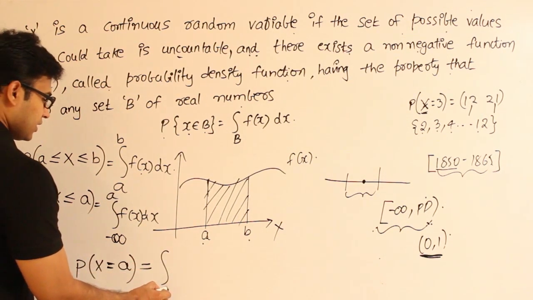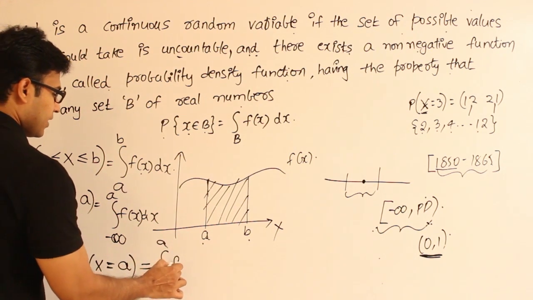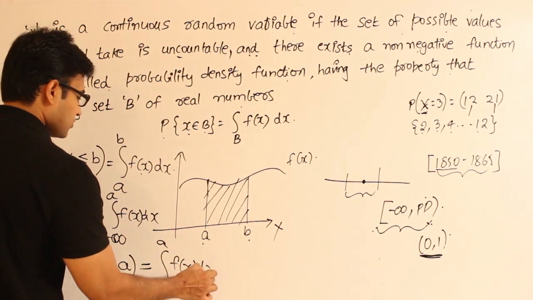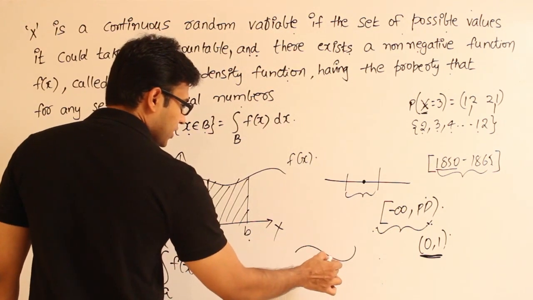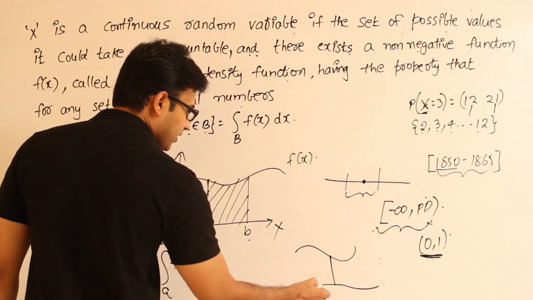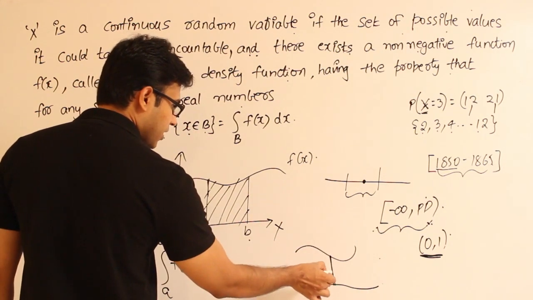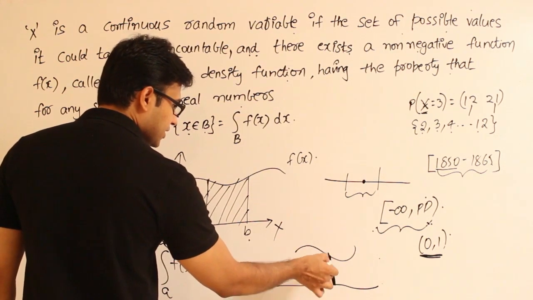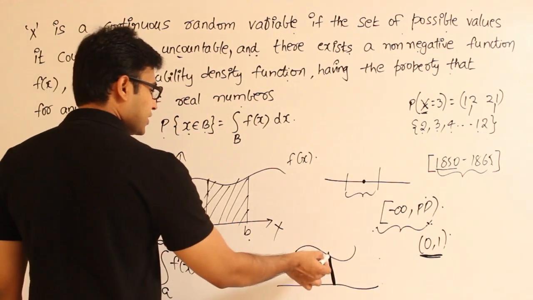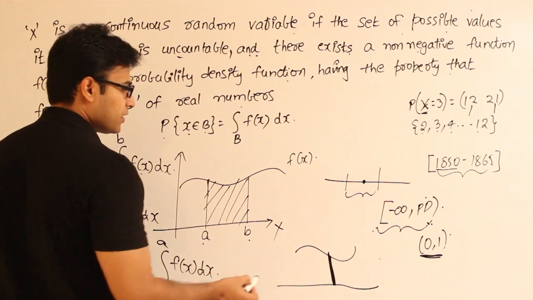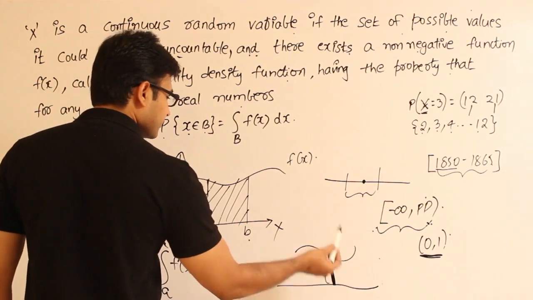Which means you have to integrate from a to a of f of x dx, right? So what does it mean? You have a curve like this, and now from a to a is nothing but this one. So you are interested in finding the area of this part. Now if you see this, it is nothing but a kind of rectangle, and for a rectangle the area is breadth times height, and height we know, right?